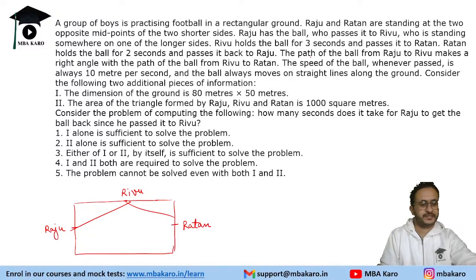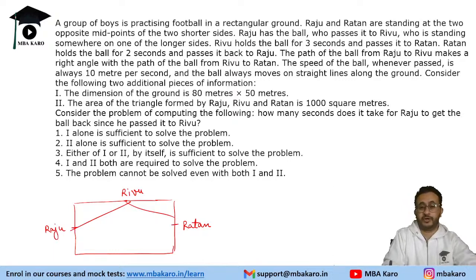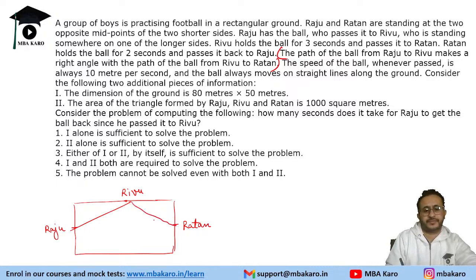Okay, fine, that is correct, but we need to check something. Rivu holds the ball for 3 seconds, passes it to Ratan. Ratan holds the ball for 2 seconds and passes it back to Raju. The path of the ball from Raju to Rivu makes a right angle with the path of the ball from Rivu to Ratan. Now, this is the information worth considering. So it shows that this angle is 90 degrees.